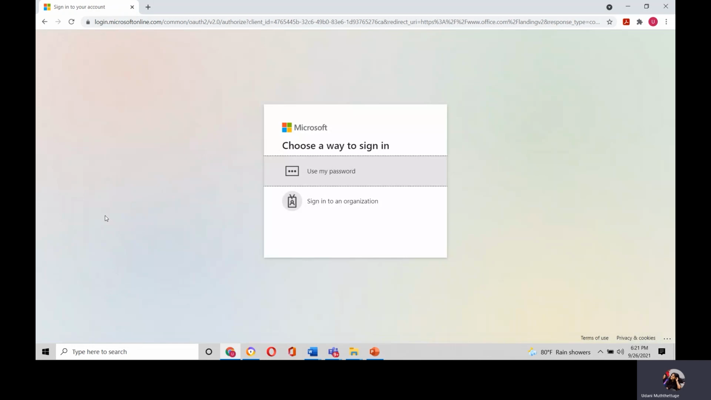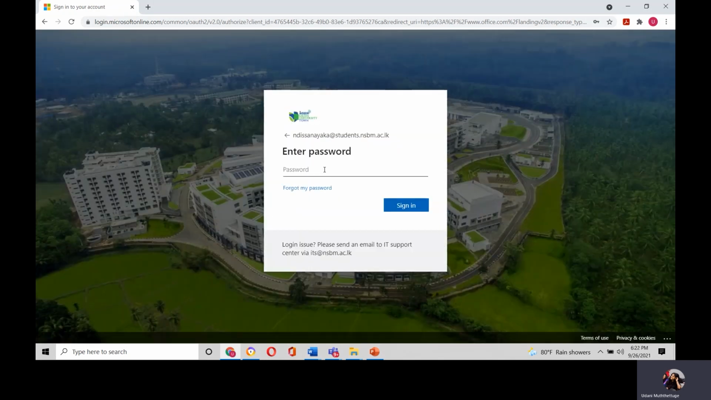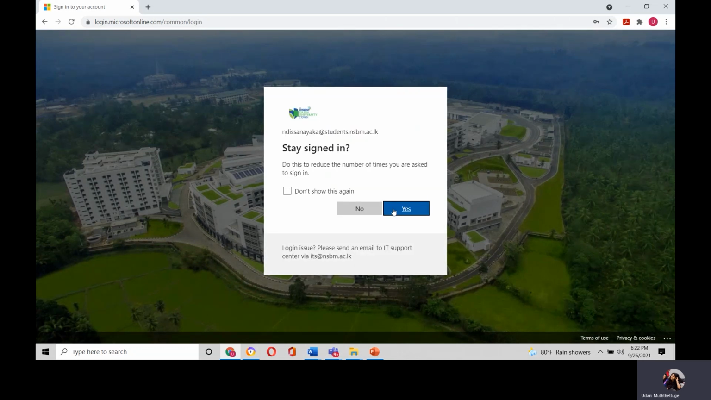Then afterwards, once you click on sign in, students, you will get a space in order to type your password. This password is the same password which is provided to you by NSBM Green University. Earlier I typed the email address. Now I type the password. Once you are done typing the password, you have to click on sign in. It's the same process which you followed in order to log on to Outlook.